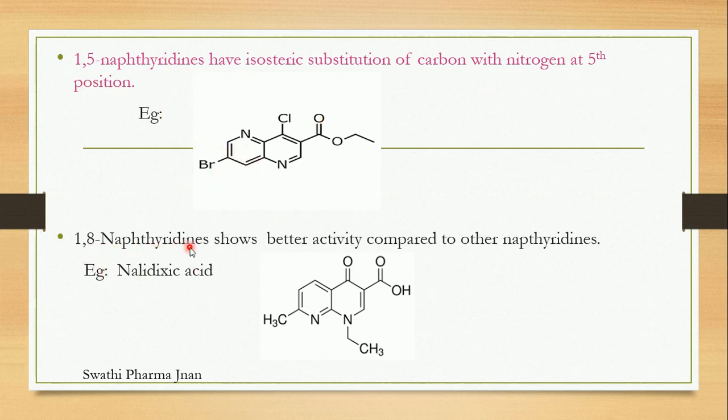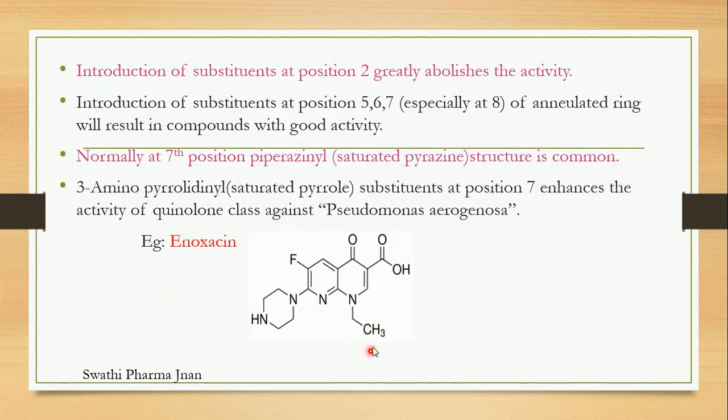Next is 1,8 naphthyridines, which will show better activity compared to other naphthyridines. An example is nalidixic acid. Nalidixic acid is one of the best antibacterial drugs used in the treatment of urinary tract infections. In 1,8, counting the first position, second, third, fourth, fifth, sixth, seventh, eighth, at the eighth position the carbon is replaced with nitrogen. This is a 1,8 naphthyridine, which will show better activity compared to other naphthyridines. This is the structure of nalidixic acid.